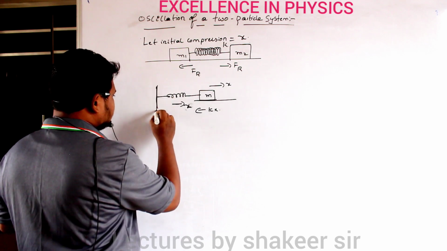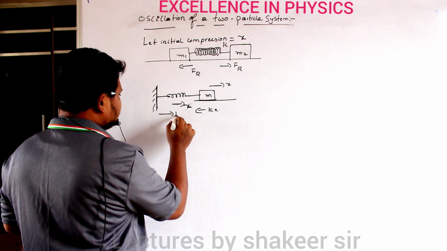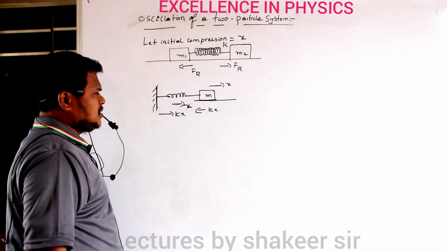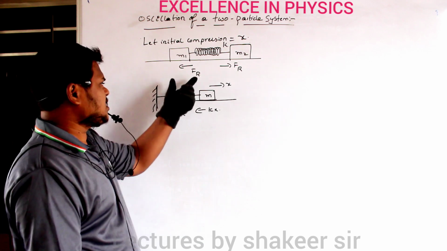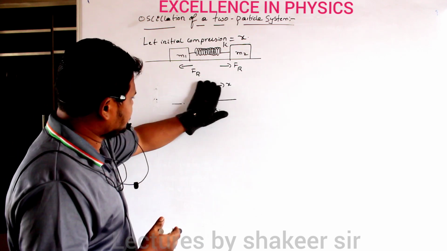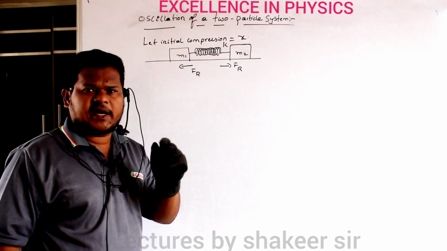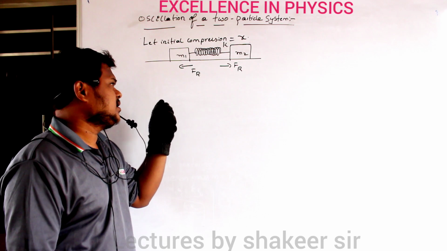Similarly, the support to which this spring is connected also experiences the same restoring force but in opposite direction. Same concept here also. The first mass as well as the second mass will experience restoring forces in opposite direction, and the magnitude of restoring force will be equal.